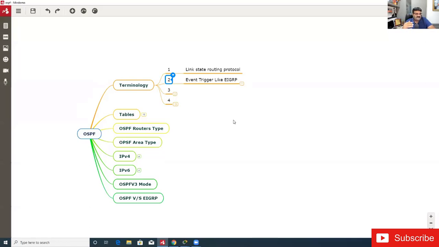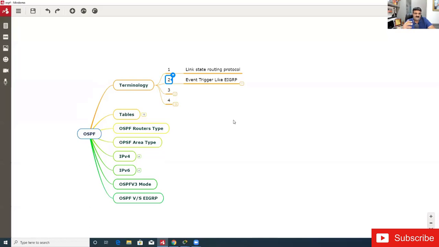But in EIGRP and OSPF, it is event triggered. It means when there is a change, it will only update the changes. Now the problem with event trigger is, suppose I'm not having an update for 2 or 3 hours. I'm not getting any update from my neighbor. In this situation, I may be confused whether my neighbor is alive or not, right? In this condition, how can I find it out?